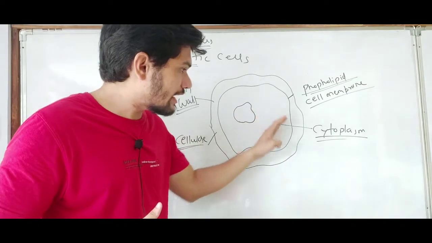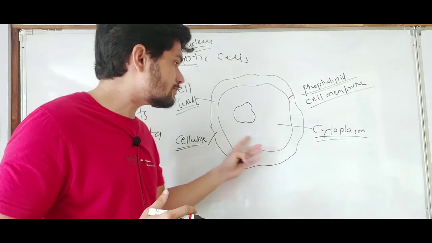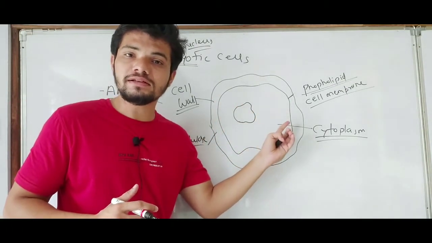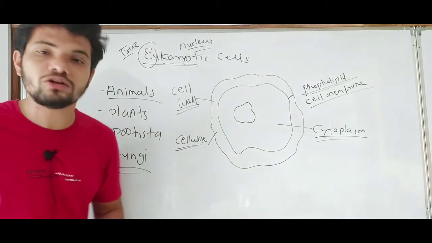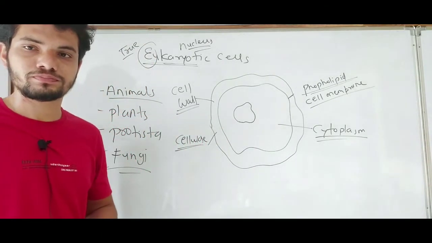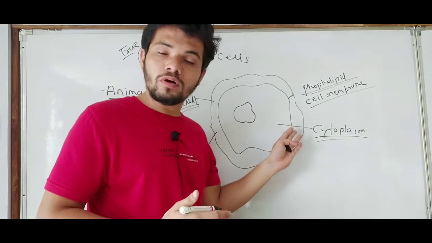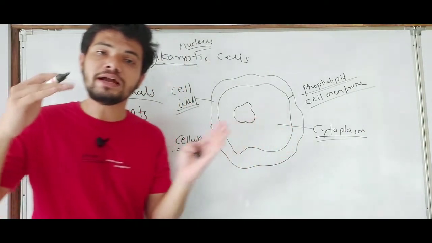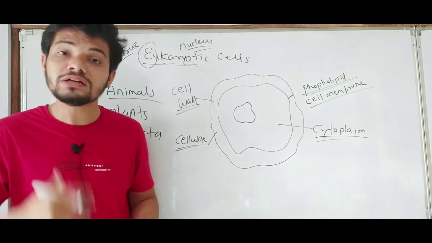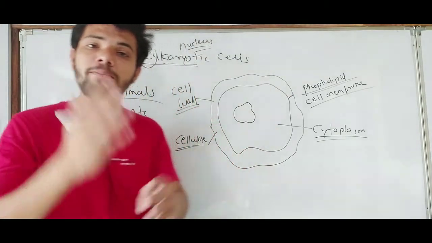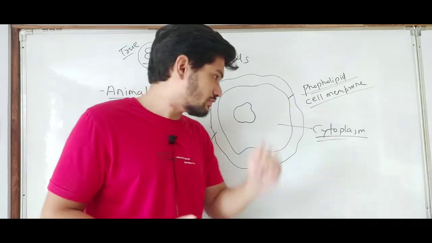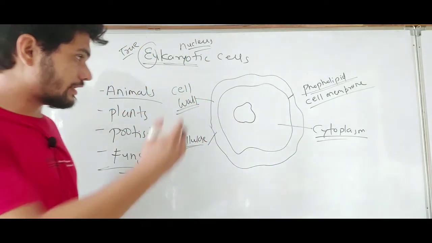So all the space inside the cell is known as cytoplasm, and in that cytoplasm all the biochemical reactions are going on. All the metabolic activities, which are catabolism and anabolism, the synthesis of biomolecules and breakdown of biomolecules, go on inside the cytoplasm. So that is known as cytoplasm and nucleus.